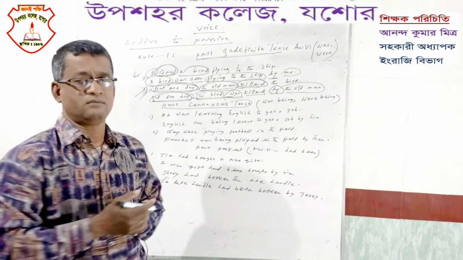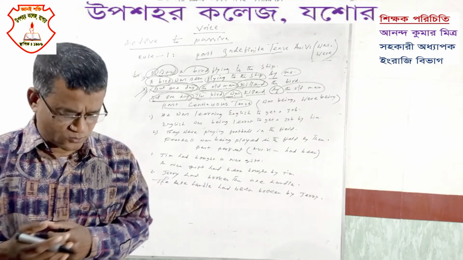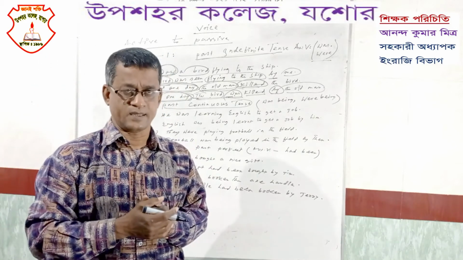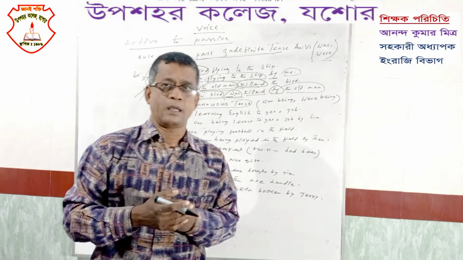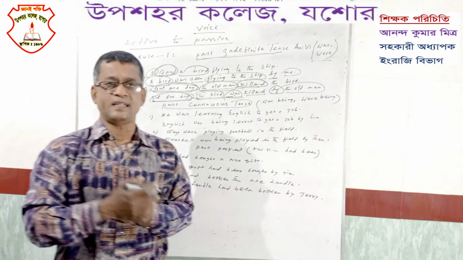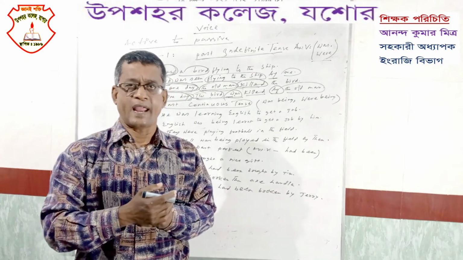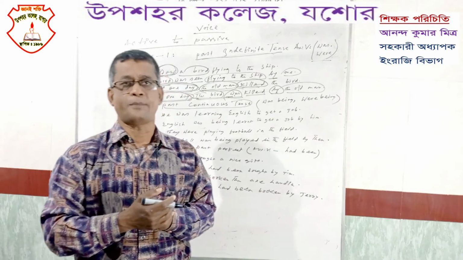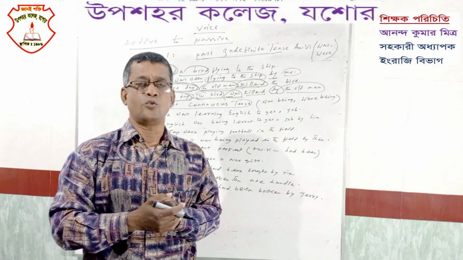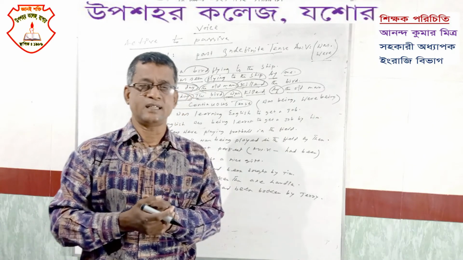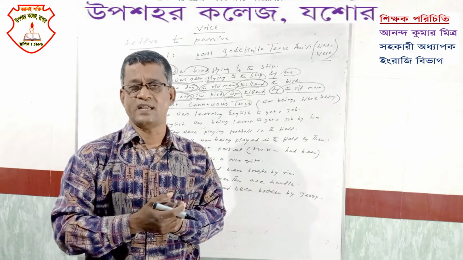How will we know a past continuous tense? That is very important. If there is either was or were, and there is -ing with the principal verb, then we will recognize it to be a past continuous tense.